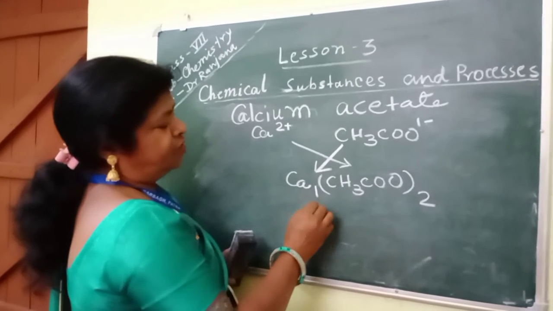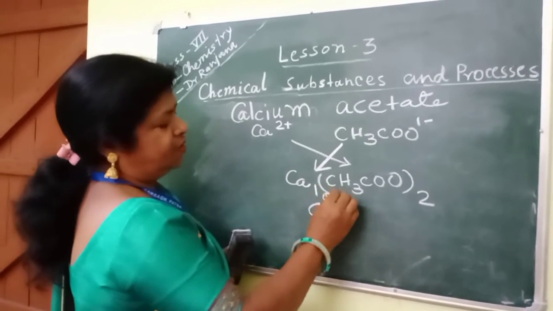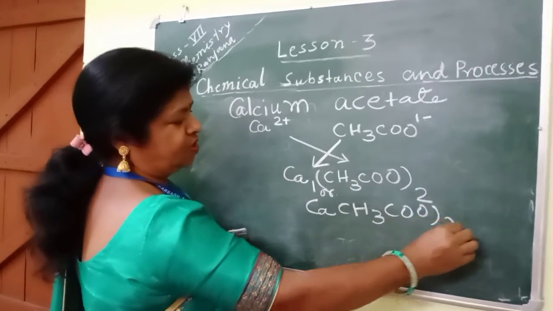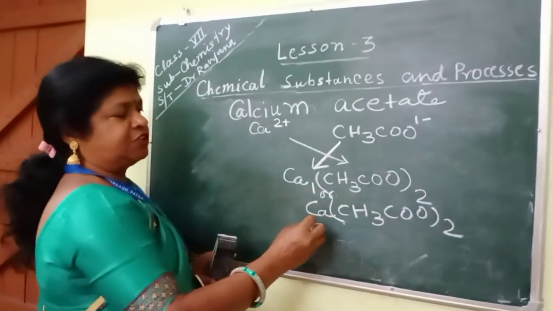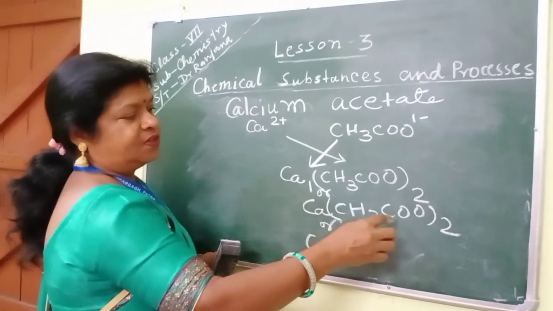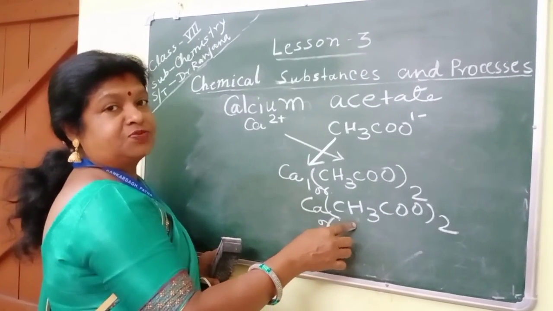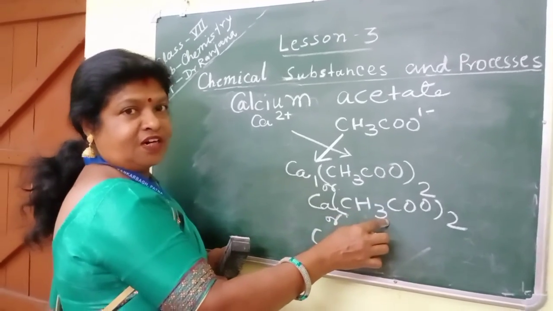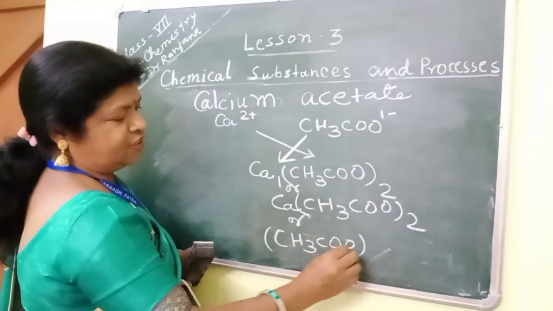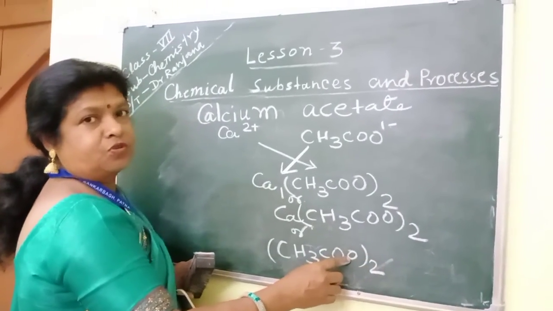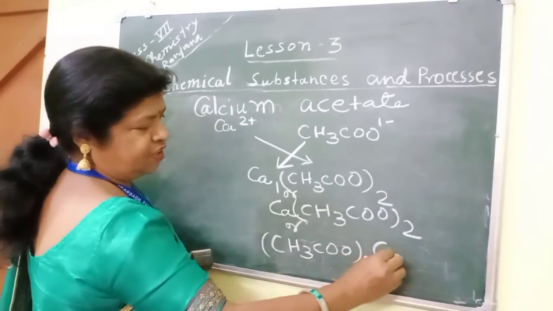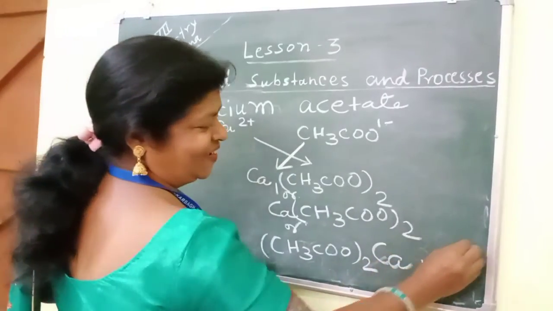We will not write 1, so it is Ca(CH3COO) whole twice. So in the case of acetate, what happens? We write this part first. Which part? The negative charge, the anion part. Clear? So we will write CH3COO whole twice. Otherwise, it will be applicable only to this O. So we must keep it in a bracket, and Ca. This is the formula of calcium acetate.